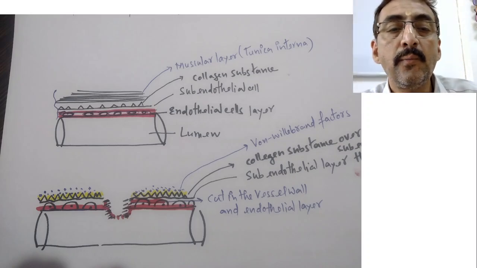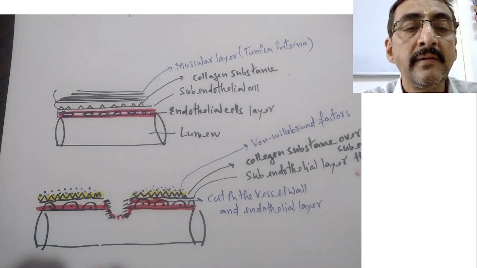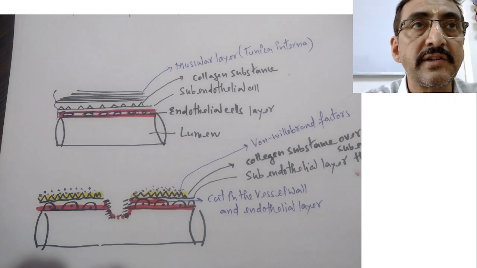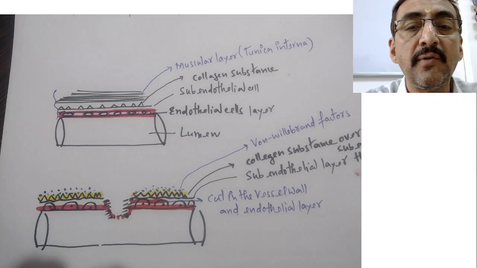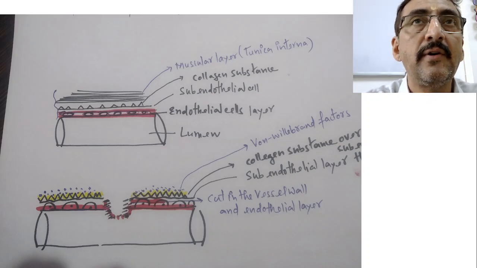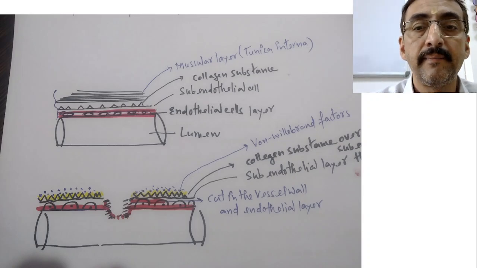So what happens when there is a cut? The vessels are affected. The vessels undergo vasoconstriction. The diameter of the vessels also decreases, so that blood flow will be reduced, and then there will be formation of the temporary plug, followed by the formation of the secondary plug or permanent plug.